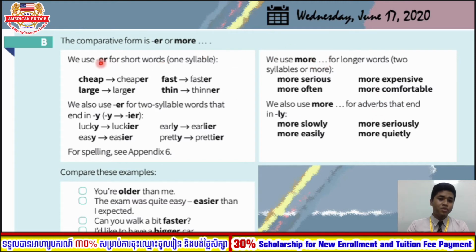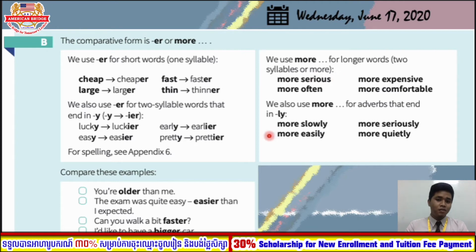So remember, we use ER for short words, which have only one syllable, and we use more for the longer words with two syllables or more. Let's say the word serious. Okay, serious. So it becomes more serious, often, more often, expensive, more expensive, comfortable. How many syllables? Comfortable. So there are three syllables, so we need to use more. Let's say my teacher is more serious than your teacher.